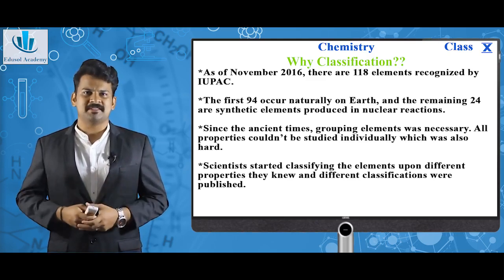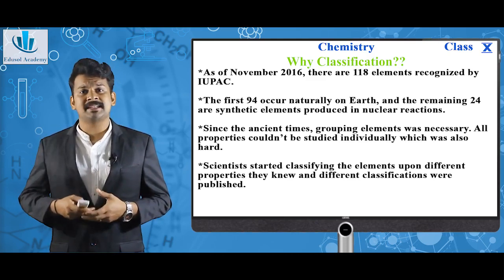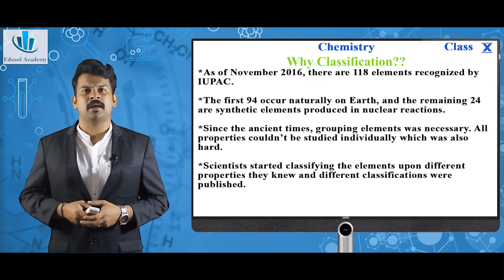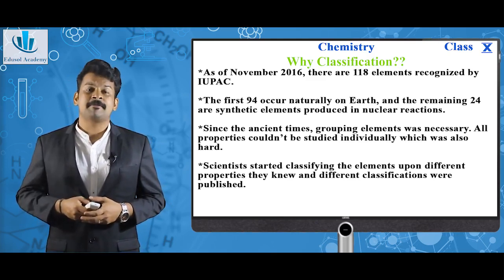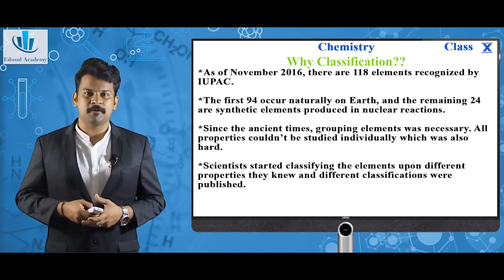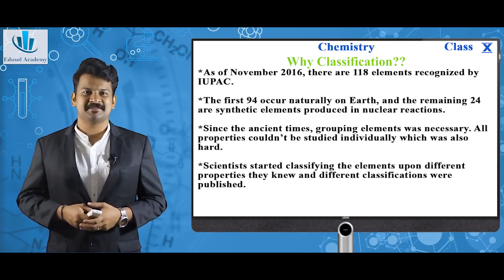So coming to elements, as of November 2016, there are 118 elements recognized by IUPAC, the International Union of Pure and Applied Chemistry. The first 94 occur naturally on Earth, and the remaining 24 are synthetic elements produced in nuclear reactions.